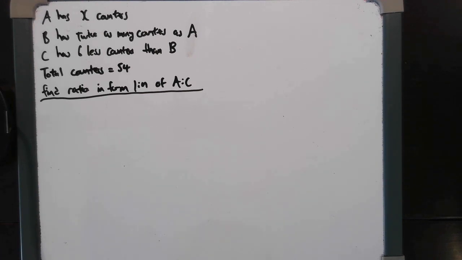Okay, so this is not basic, not straightforward, but a somewhat complicated ratio question. It already tells us that A has x counters. The tricky part with ratio questions that a lot of people find, an underrated part, and maybe I should do a video on this, not just for ratio but for probabilities, is expressing things in just 1 or 2 limited variables. So now we've been told that A has x counters, and that is the one variable we have to start with. Now, can we express everything we have in terms of x?